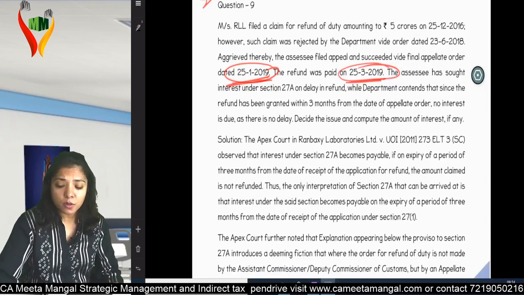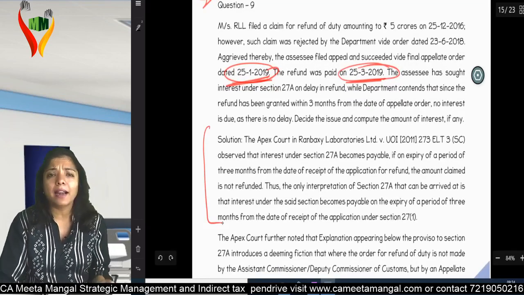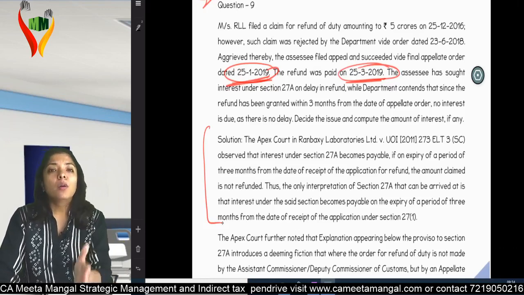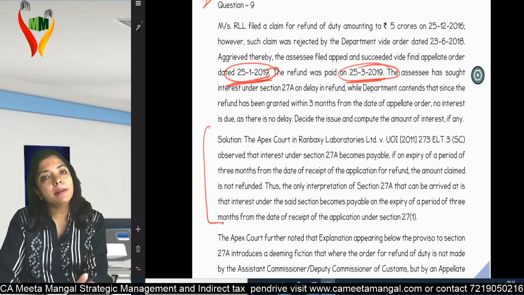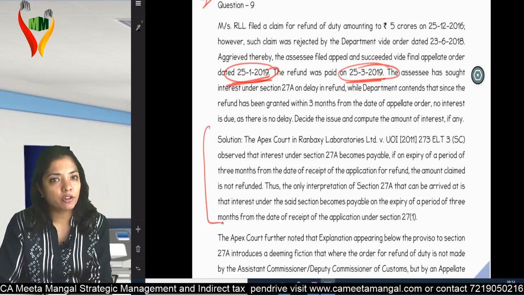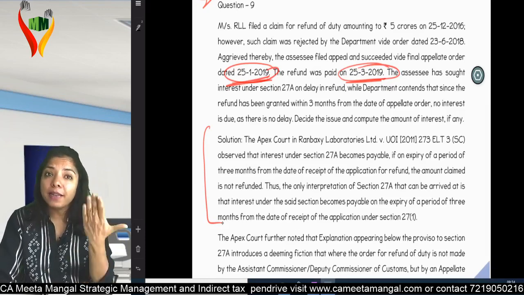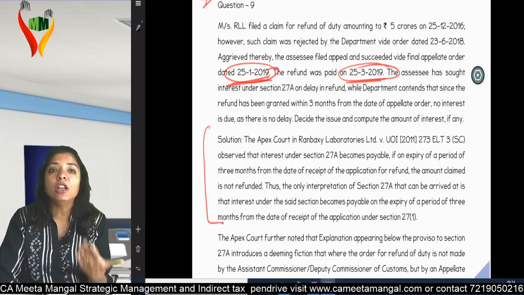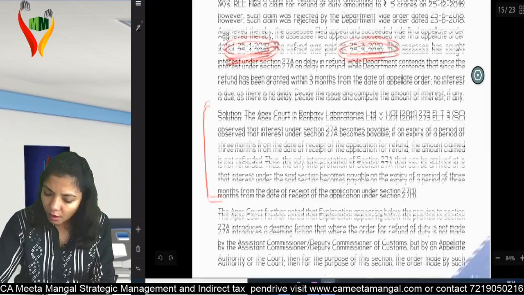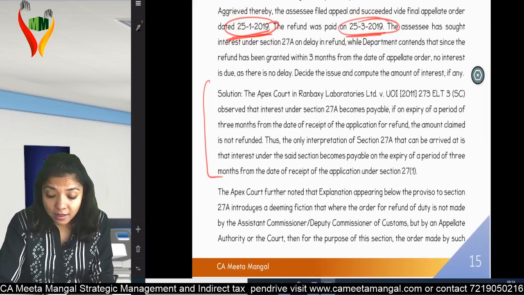The first part of the answer is very simple. What we know normally is that if I make an application, and from that date within 3 months you give me the refund, no interest. Or else you'll have to give me interest from the day after the 3 months expire till the date you actually refund me the amount. Okay. Now what's next? This is important.